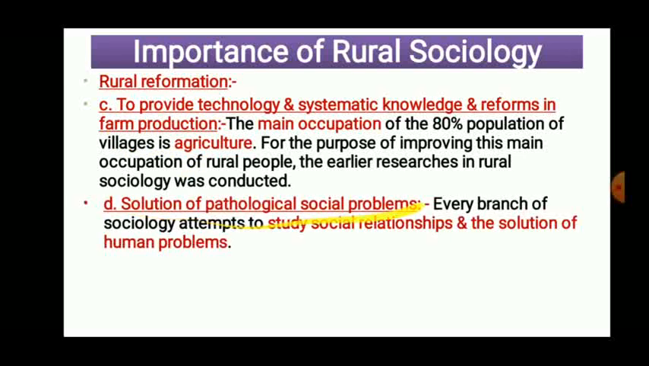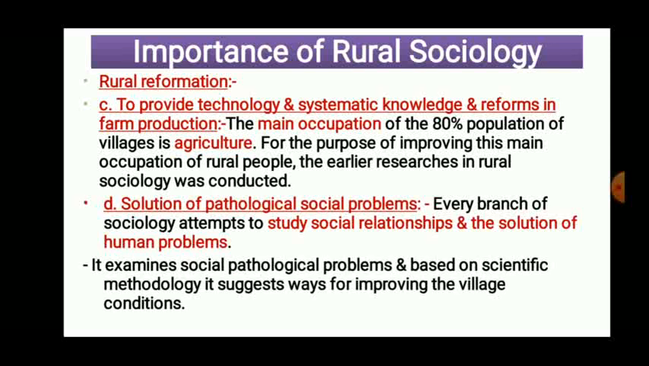Then solution of pathological social problems. Pathological social problems means the issues because of which the society is disturbed, the issues because of which violence is created in the society. So those are the pathological problems. Every branch of sociology tries to study the relationships present among the people and the solution of human problems. It always tries to find out the solution of human problems. In that way, rural sociology examines the pathological problems present in the society, and based on scientific methodology, it tries to suggest solutions to solve those particular problems. So that is the solution of pathological problems.